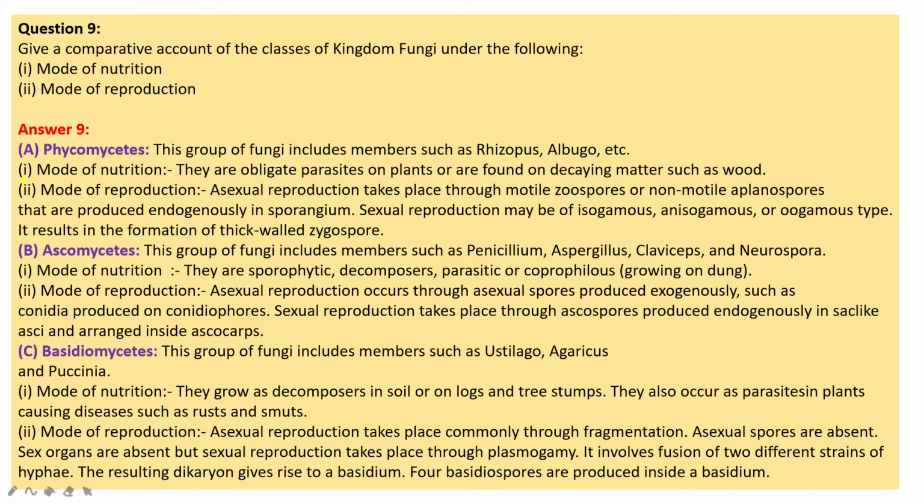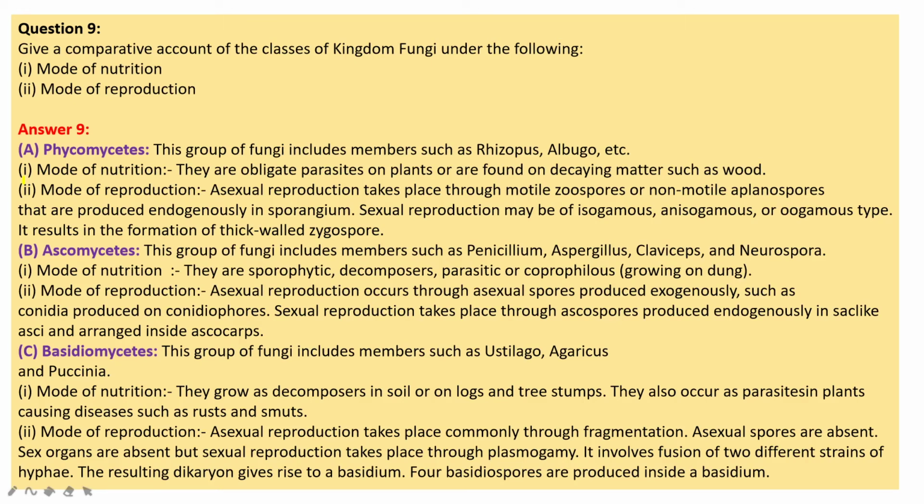Mode of reproduction: asexual reproduction takes place through motile zoospores or non-motile aplanospores that are produced endogenously in sporangium. Sexual reproduction may be of isogamous, anisogamous or oogamous type. It results in the formation of thick-walled zygospores. Next one is Ascomycetes.